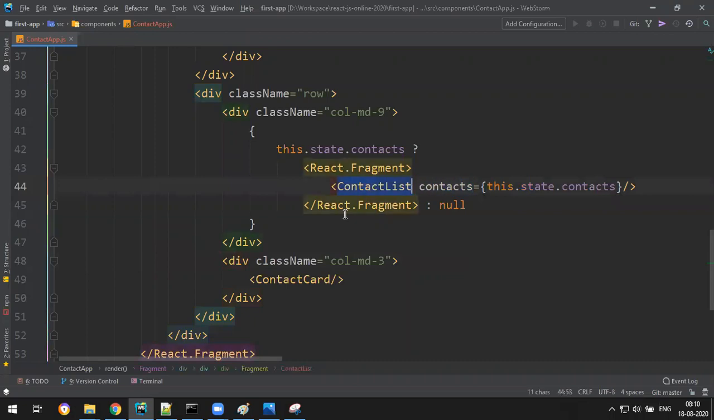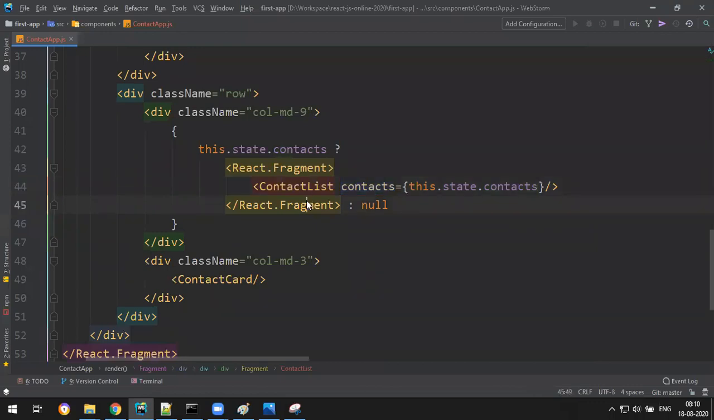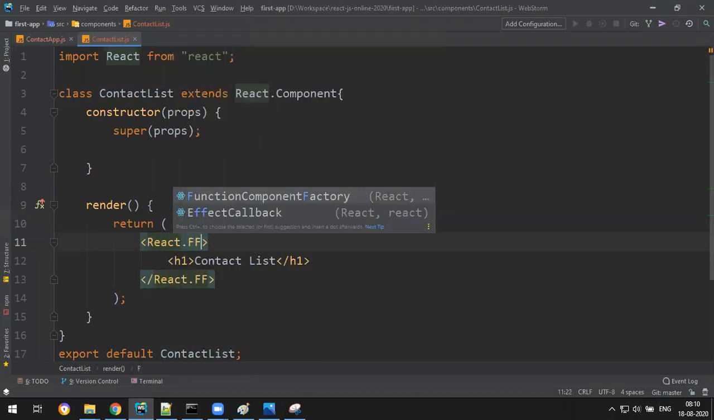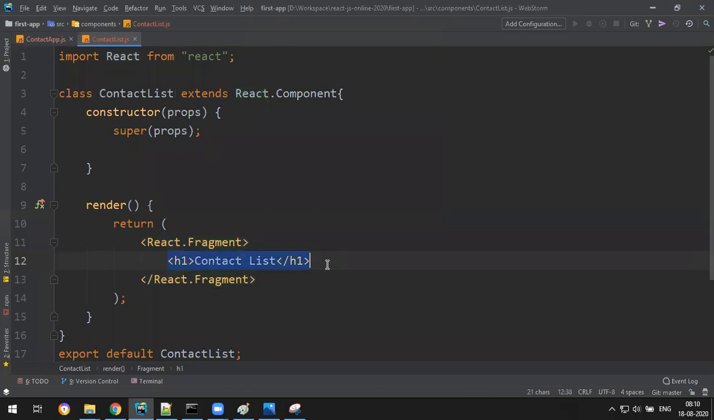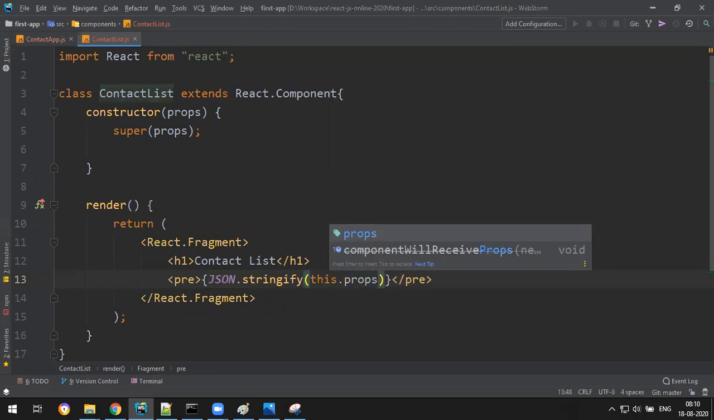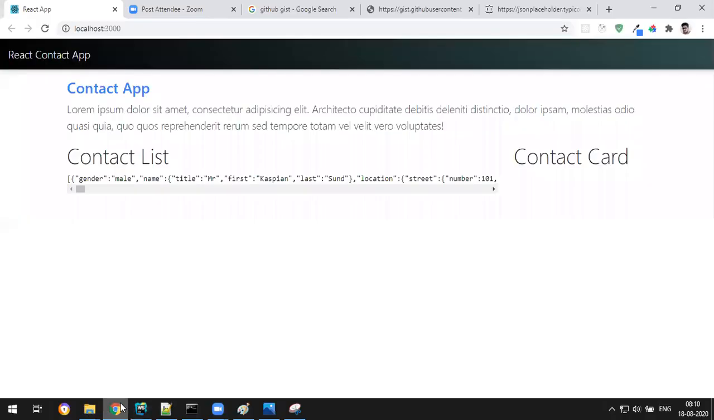So this is my property to access in the contact list, and contacts data is in the state. So how to access this contacts in the contact list is props.contacts. So let me go to the contact list. I will write React.Fragment. Okay, so can we write something like a pre-tag? We'll see are we receiving the data or not. So JSON.stringify of this.props.contacts. Okay, so let's check now. Yes, data received in the contact list.